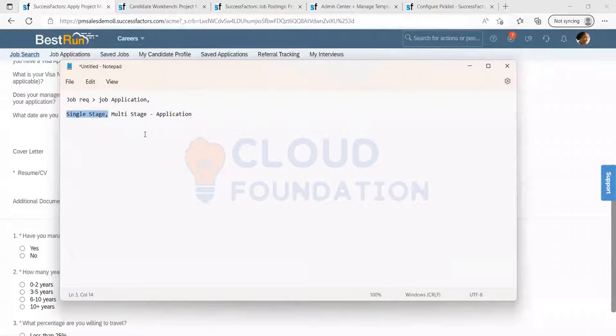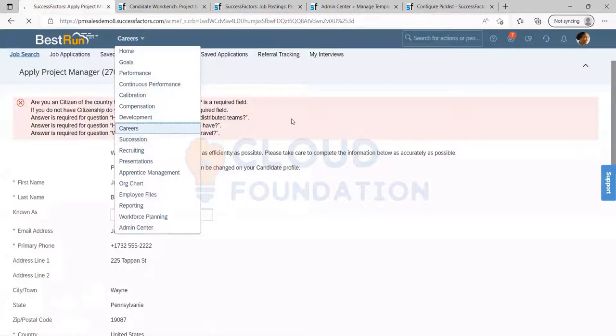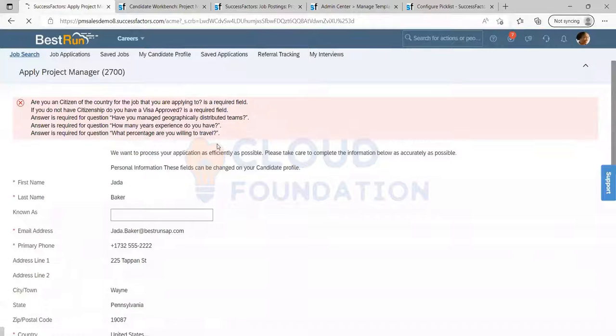You cannot modify it. And even though there are two requisitions, like two different requisitions, right? No, this is application. For each requisition, you are applying for a different job. If you are applying for a different job, definitely you can go and modify it. But what I'm going to tell you is, it's a one-time process. If I go to careers and apply for the same job I'm talking about, not a different one.